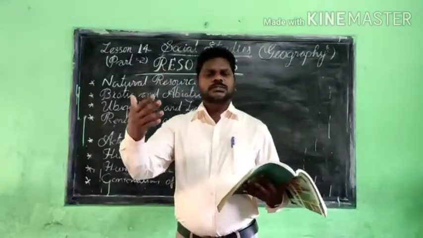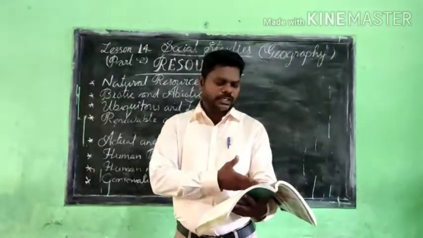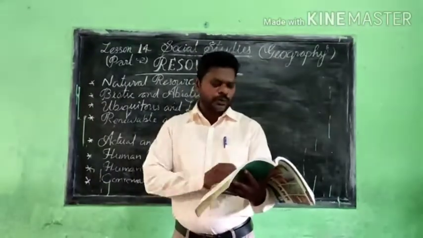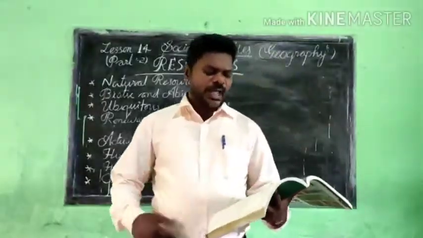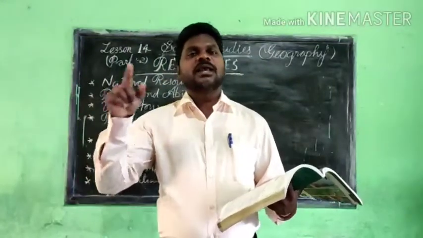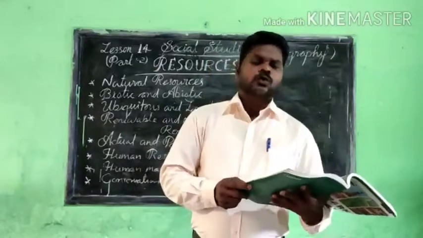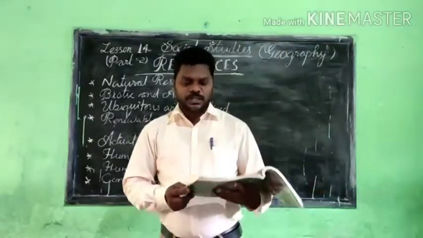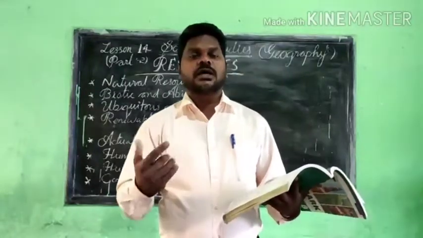Resources may also come under different categories. We understood biotic and abiotic, ubiquitous and localized, natural resources, and actual and potential resources. All these different types of resources come under different categories. One example: crops are called agricultural resources.